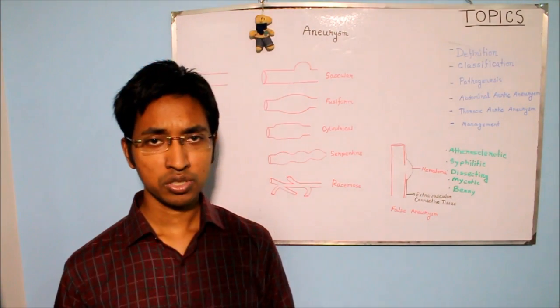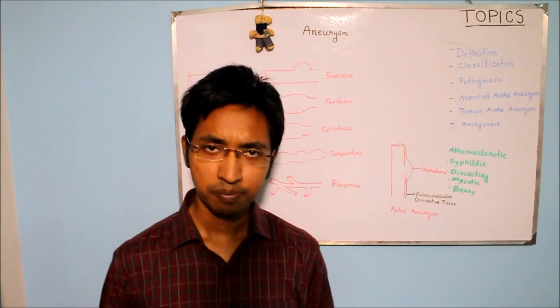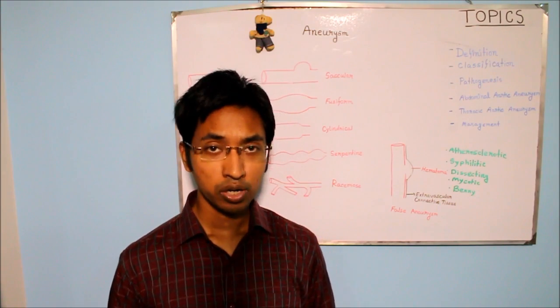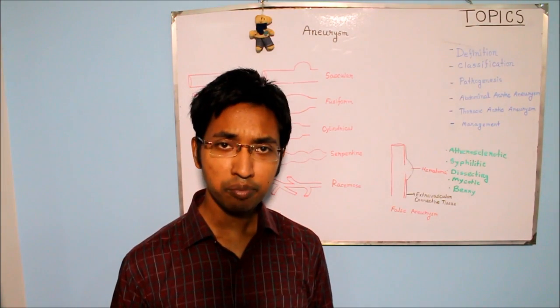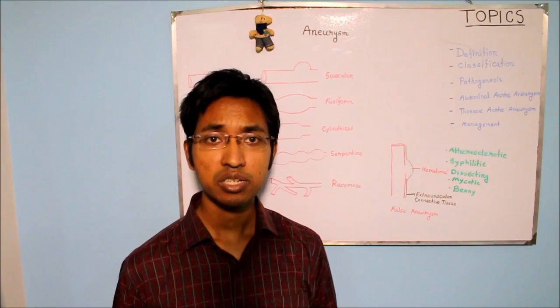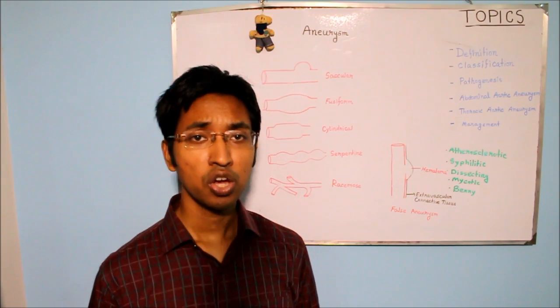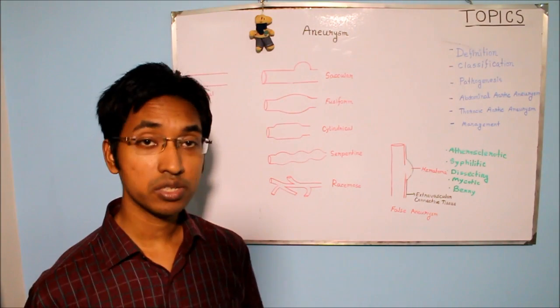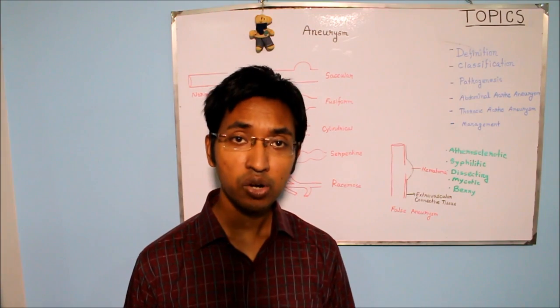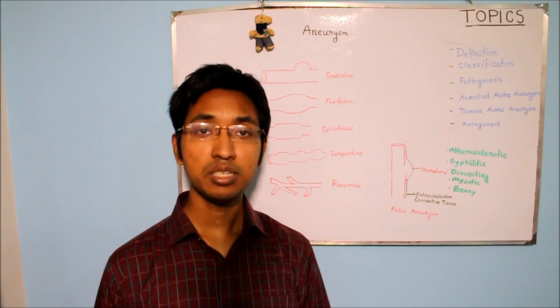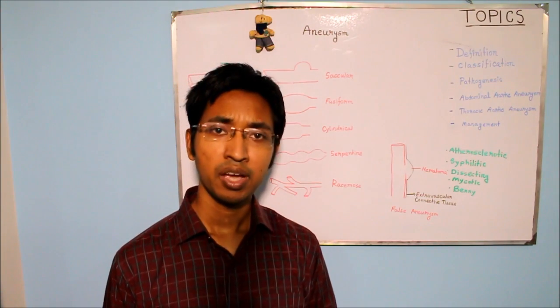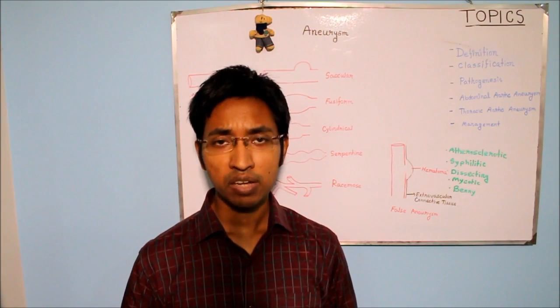So let's talk about them one by one briefly. The first one was atherosclerotic aneurysm. Always remember, atherosclerosis is a very important cause responsible for aneurysm. And the thing is, when there is atherosclerosis beneath the tunica intima of the blood vessel, that increases the traveling